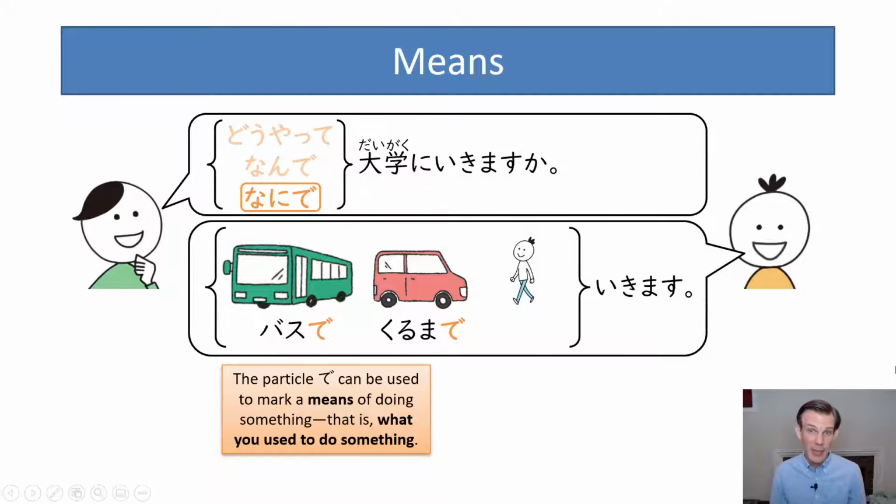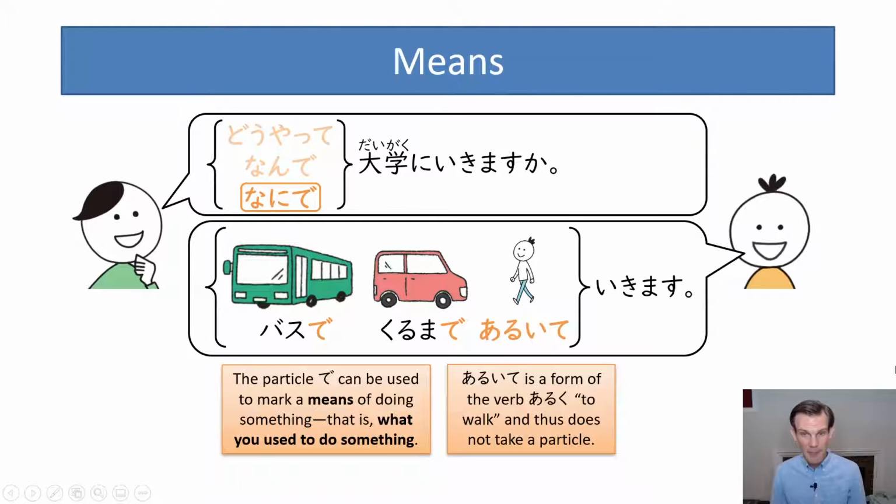On foot is a bit of an exception. So this is 歩いて. And 歩いて is a form of the verb 歩く. And since particles only mark nouns, we don't use the particle de. We just say 歩いて行きます. So this is our one exception that we're going to learn this lesson, where it's a means, but since it's a verb, we don't need to mark it with de. So just keep that in mind when you're talking about means of transportation.